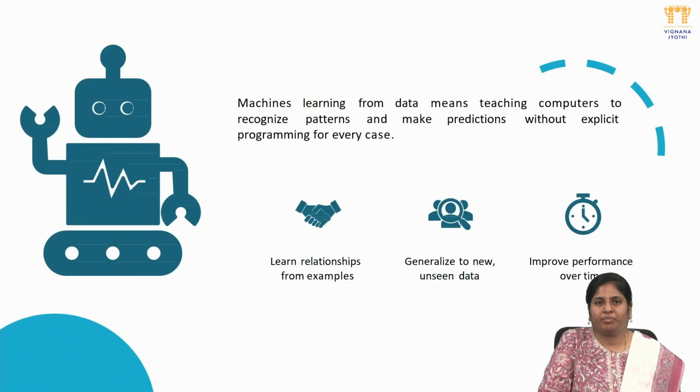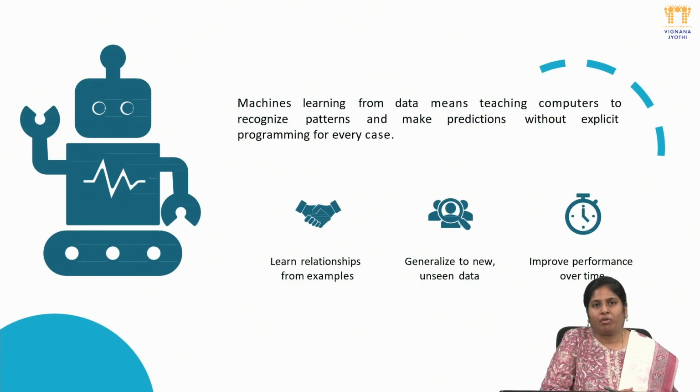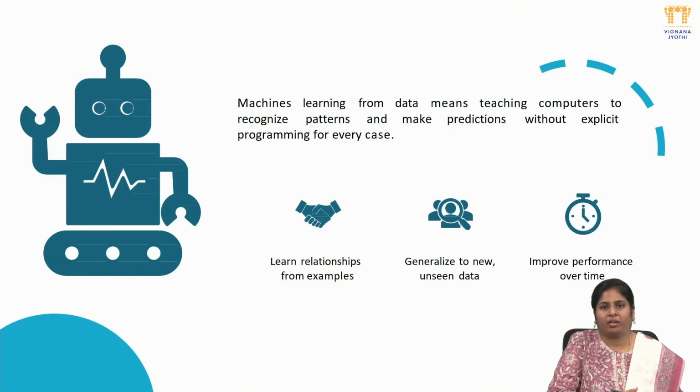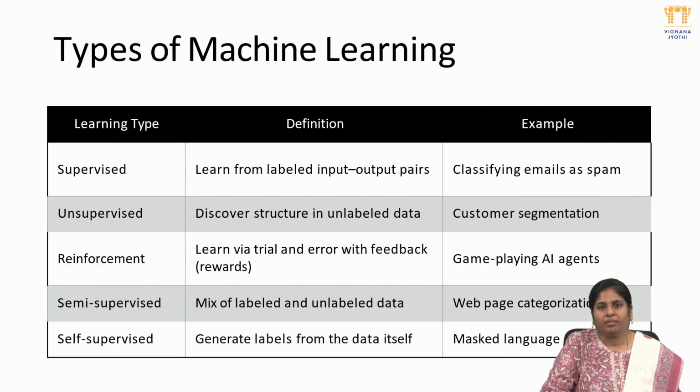So the definition of machine learning is learning from the data, meaning teaching a computer how to recognize patterns and predict the external result without any explicit programming, in a very easy way. So here, what we achieve is to learn the relationship between the different kinds of data values, generalize to new data, predict new kinds of values, and improve day-to-day performance from the last predicted values.